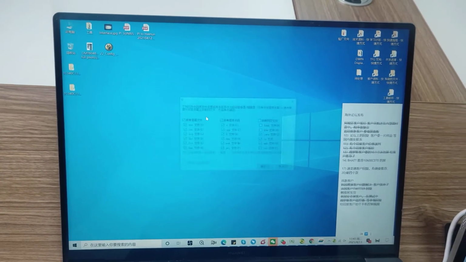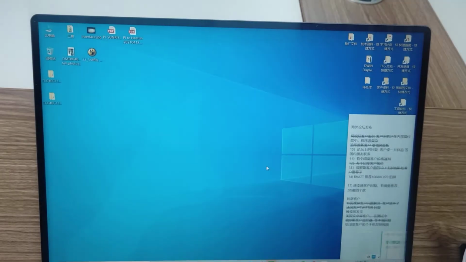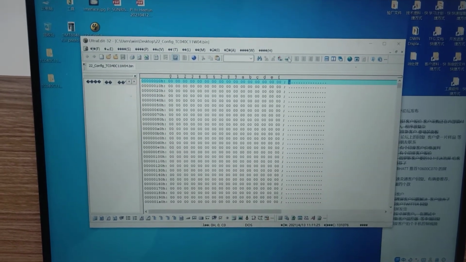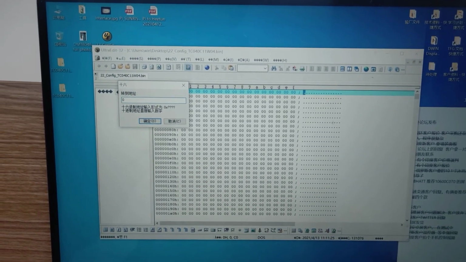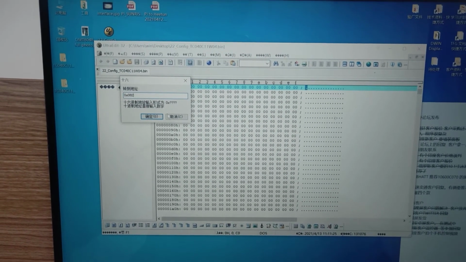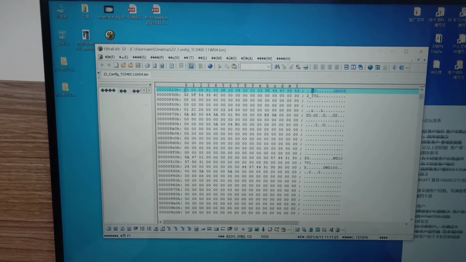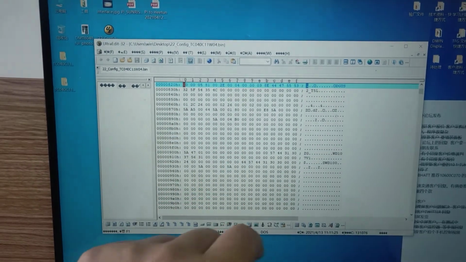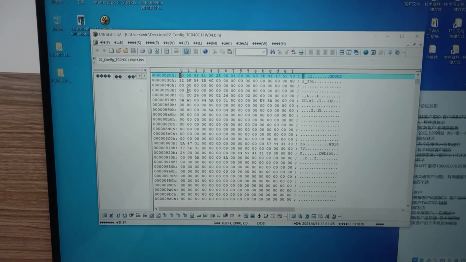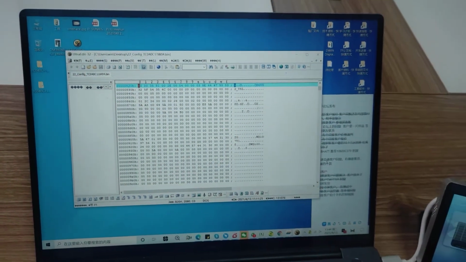Okay, 22 files. This is before. This is wrong, but it is the same regulation. We need to write something here to match the DWIN cloud platform and also this device.